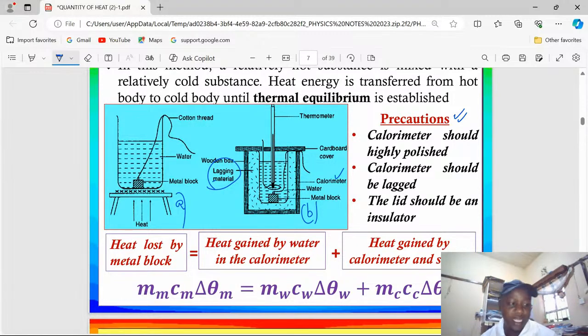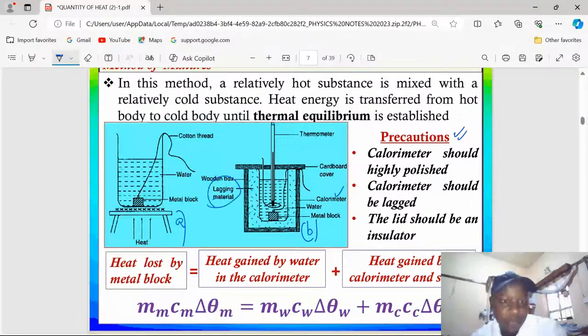The procedure for the method of mixtures, you're going to write this very fast. You heat strongly a metal block until it attains a certain temperature. We can have it as temperature 1. Then the mass of the metal block should be known. We can record it as mass 1. So mass 1 is for the metal block, and you are heating the metal block until it attains a temperature, we can call it theta 1.